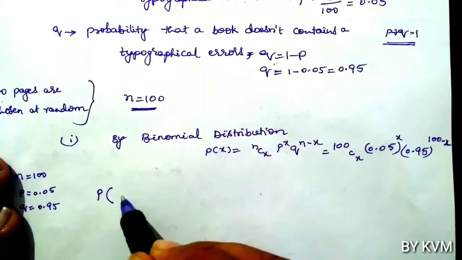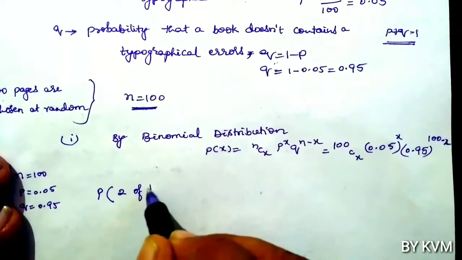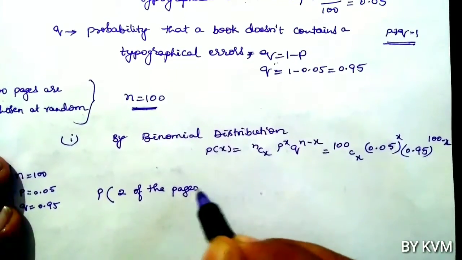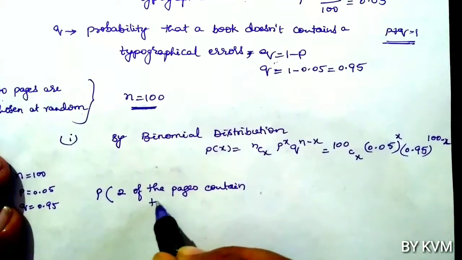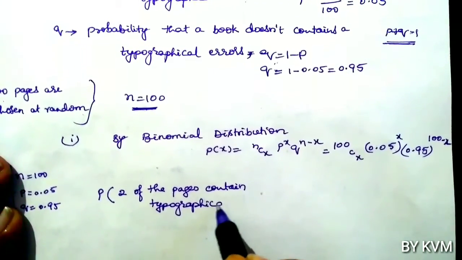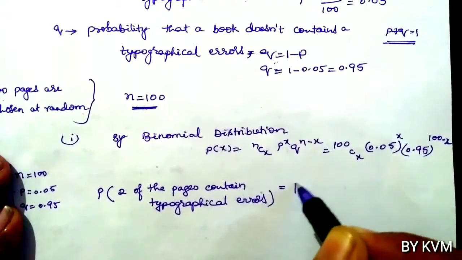So probability of 2 of the pages containing typographical errors, put x equals 2.